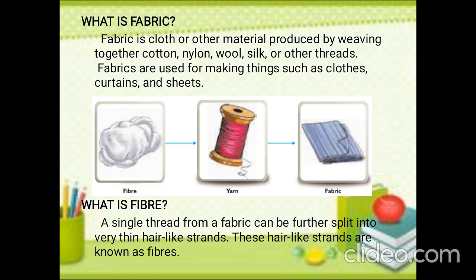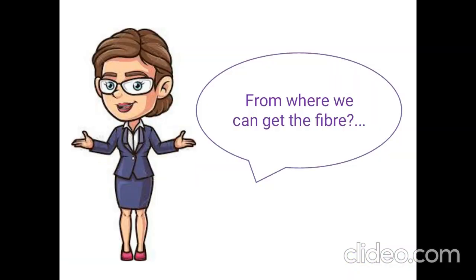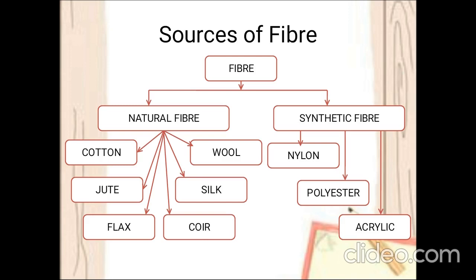A fabric is a cloth or material which can be obtained from weaving cotton, nylon, wool or silk threads. These threads can be obtained from fiber. A fiber is a thin hair-like strand. This is what we discussed in the last session. Okay children, in this session, we are going to see about fiber. What are the sources of fiber?